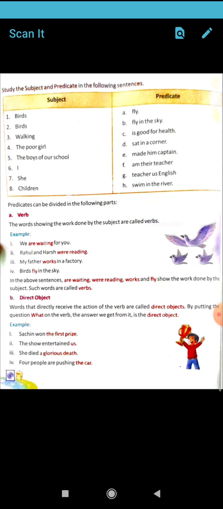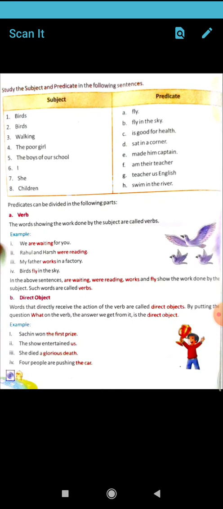The verb is what the subject, the noun or pronoun, does. The action of the noun or pronoun is the verb. Boys play, she runs, so runs is the verb. The teacher taught, so taught is the verb here.